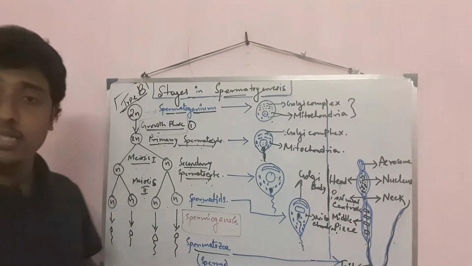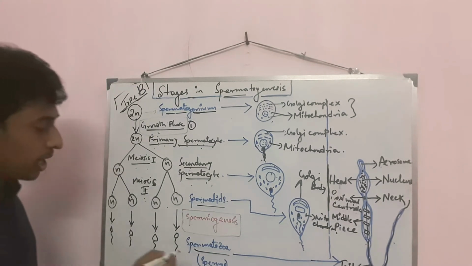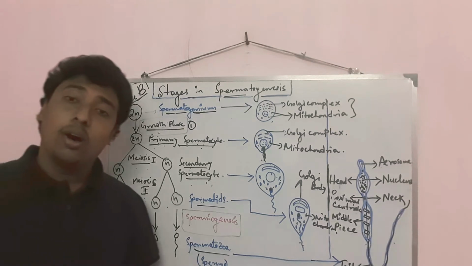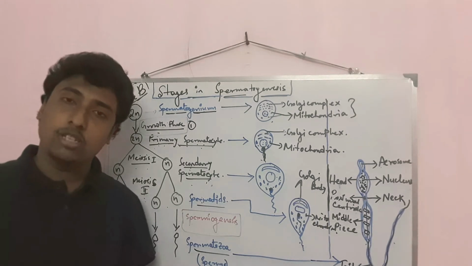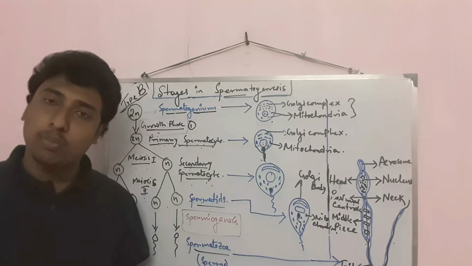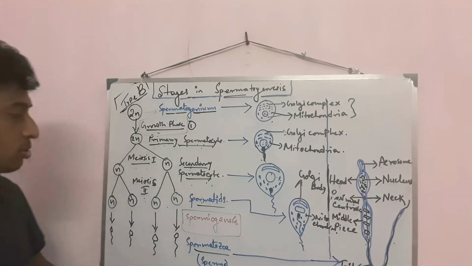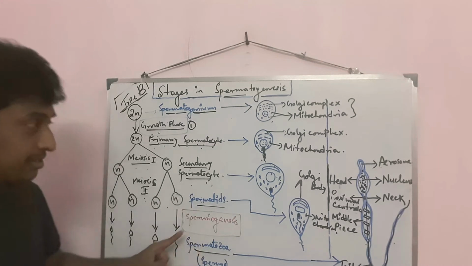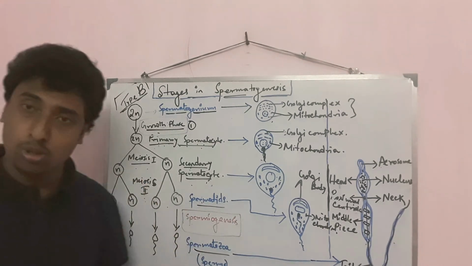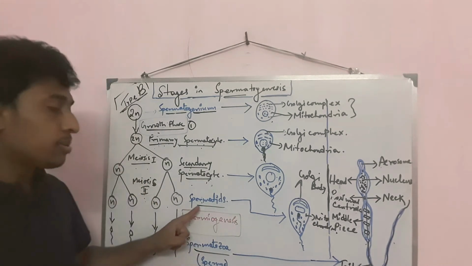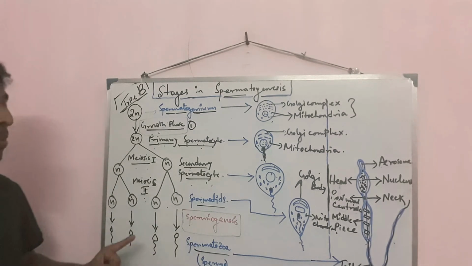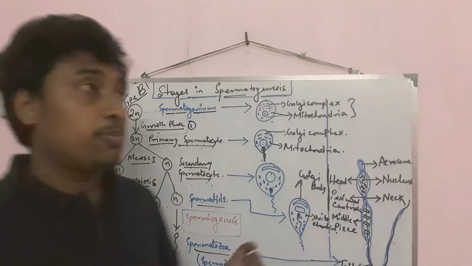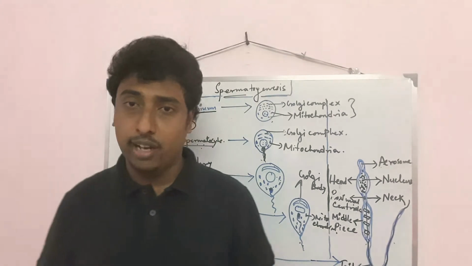Now the next step is very much important, that is the production of spermatozoa or sperms from spermatid. The last step, the production of spermatozoa or sperm from spermatid, is known as spermiogenesis. The process of spermiogenesis is very much important.